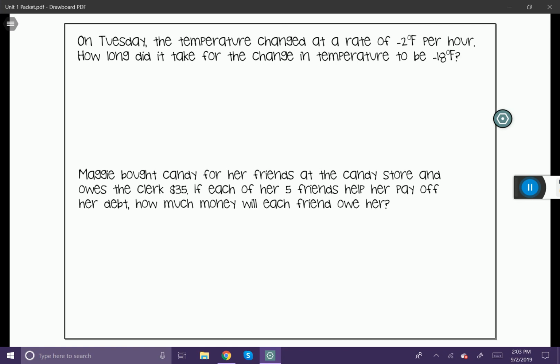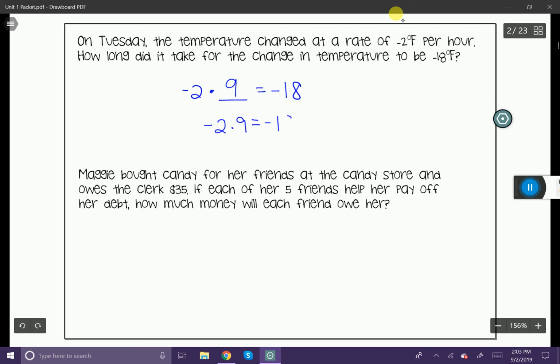So for this one, let's use multiplication. Actually, we could use division for this one, but either way. We want to know that negative 2 times what number is going to give us negative 18. So we kind of have to think about it. And in this case, the answer is going to be 9, because negative 2 times 9 gives us negative 18. So it says, how long did it take for the change in temperature to be negative 18? Well, it took us 9 hours.